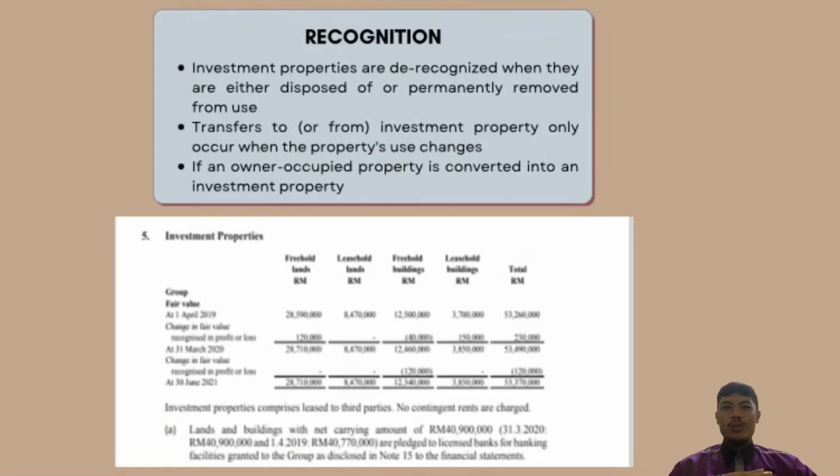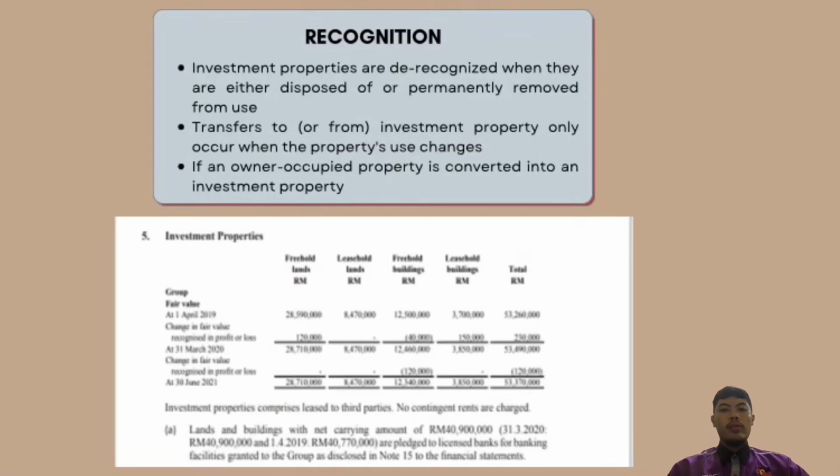Lastly, we will go through the recognition of investment property in Kamda Group Berhad 2021. Investment properties are derecognized when they are either disposed of or permanently removed from use, with no anticipated future economic gain from the disposal. Any gain or loss on the retirement or sale of an investment property is shown in the profit or loss for the period in which the retirement or sale occurred.